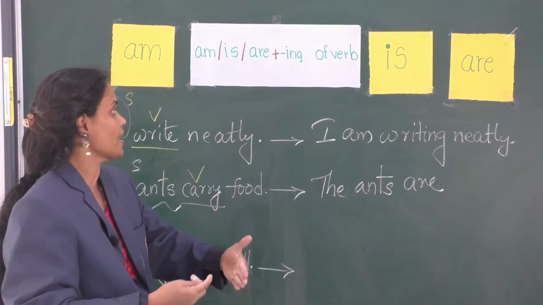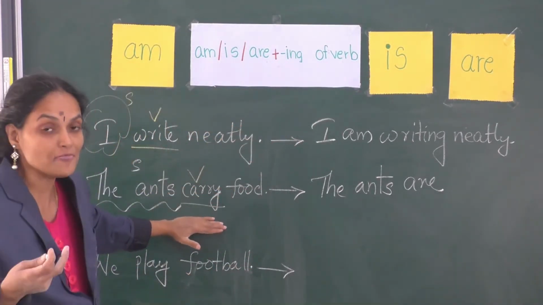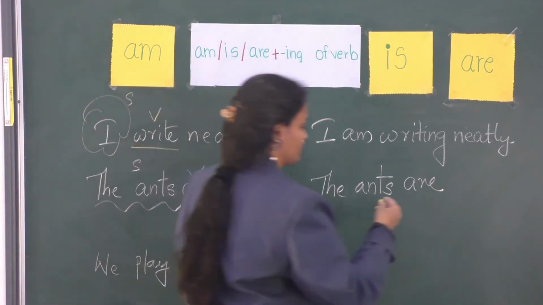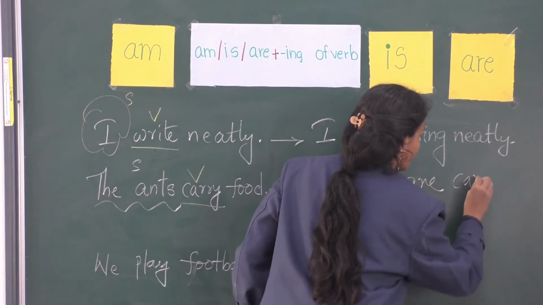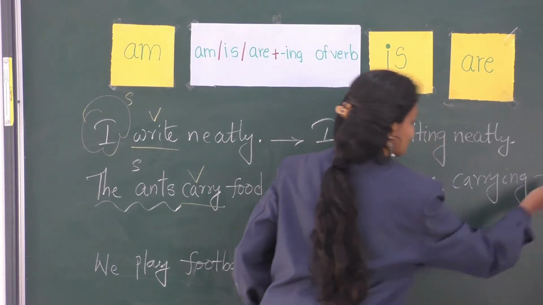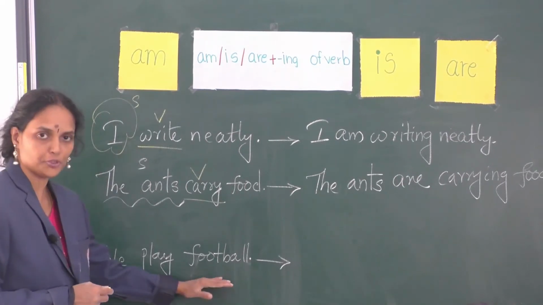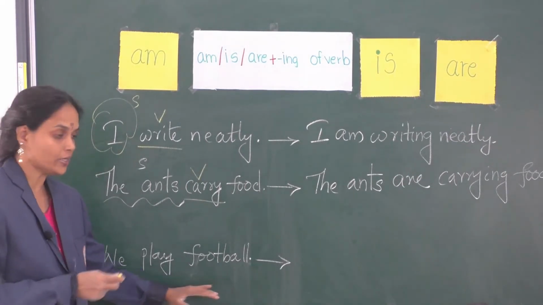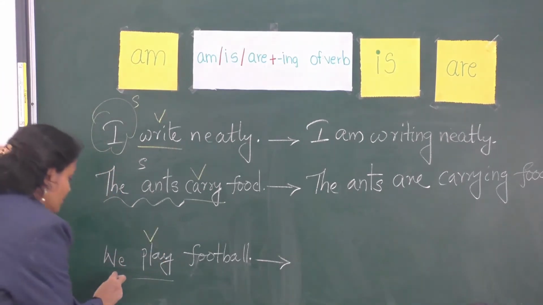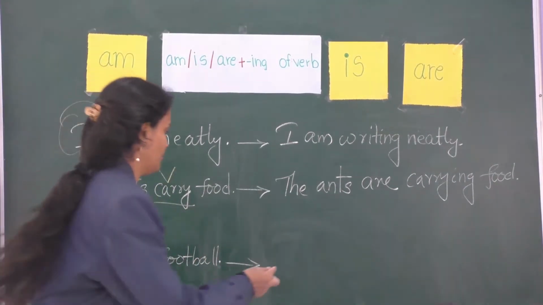And what is the next step? We should write the ing form of the main verb here, carry. Carry plus ing, carrying. The ants are carrying food. We got the answer. Third sentence: we play football. The action word, the verb, is play. Who plays? We is the subject.